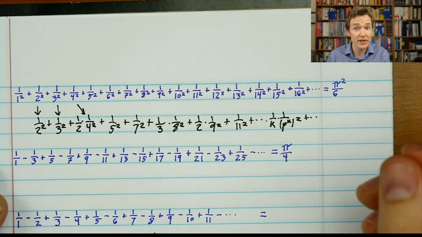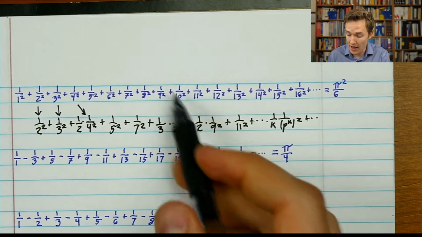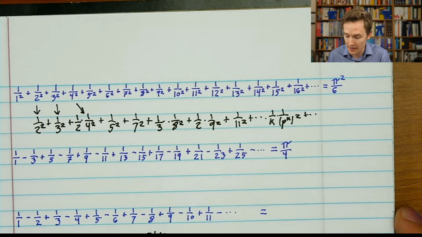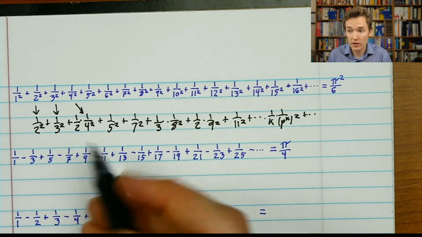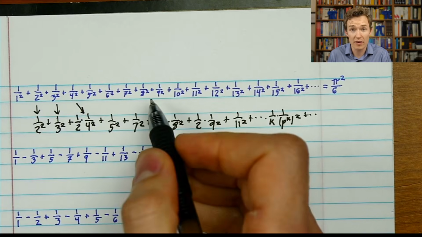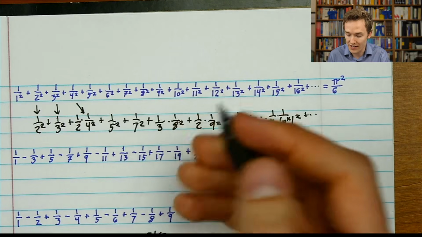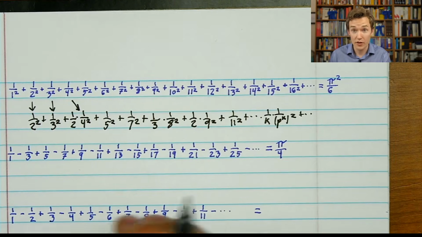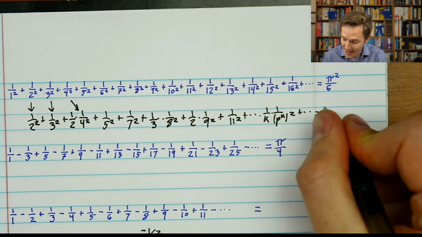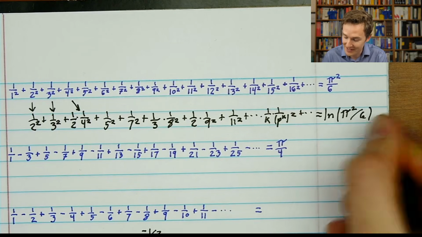Now, because we've manipulated this in a pretty chaotic way, I mean, the primes are distributed in a pretty random fashion, you might think that this is completely uncomputable. It's just a crazy situation. And it's going to be smaller. You know for sure it's going to be smaller than pi squared over 6 because we left out the 1, we left out a lot of composite numbers, and prime powers with a power bigger than 1, we scaled down. So it's definitely a smaller number. You might be able to guess where this is going based on the title of the video. What it ends up equaling is the natural log of what it was before, of pi squared over 6.